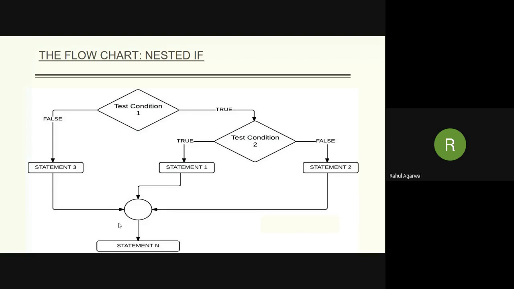Now you can see the flow chart of nested if. Here, this is test condition 1. If it is true, then test condition 2. Then statement 1 or statement 2 or statement 3. So like that it may be.